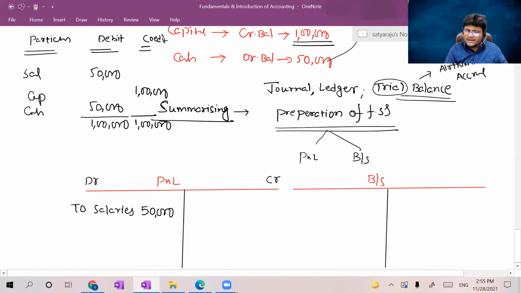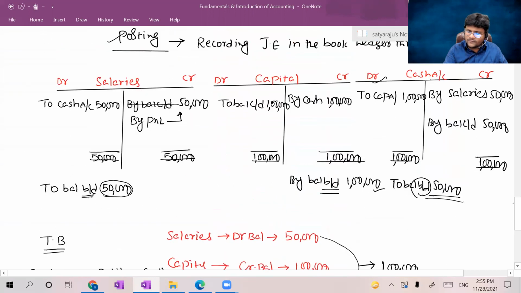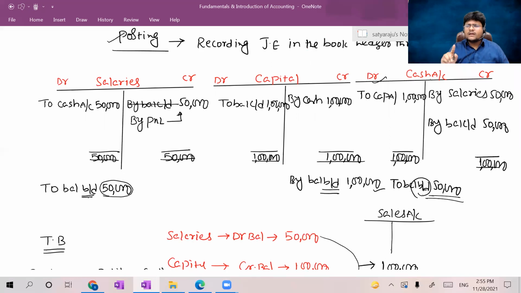If it is income, let us assume some sales account is there. Sir, in the current year, some sales are made. What is the journal entry, sir? Cash sales. Let us assume cash sales are there. The journal entry was cash account to sales account. Sir, how do you know the journal entry in that speedy manner? It's very easy. Apply the accounting equation. Cash account, sales account.